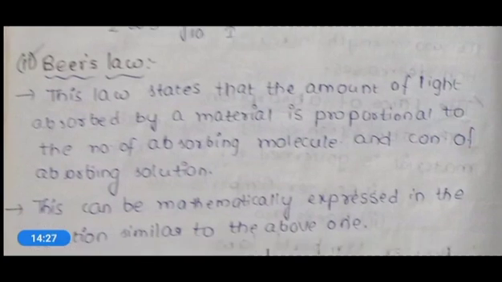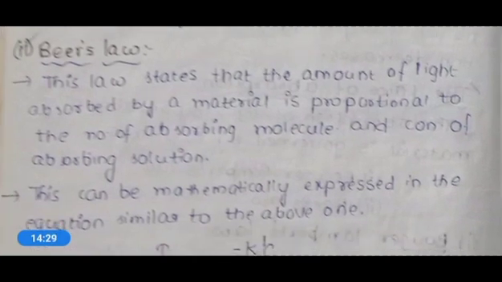The next law is Beer's law. First law is Boger-Lambert's law, and here Beer's law. What was discussed in Boger-Lambert's law? The amount of light absorbed is proportional to the thickness of the absorbing material and independent of the intensity of the incident light. Only the thickness of the absorbing material matters for the light absorption, not the intensity of the incident light.